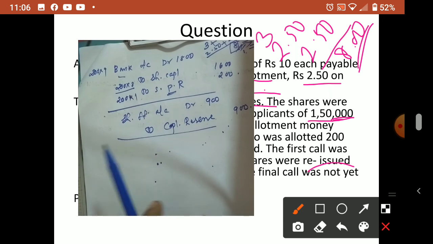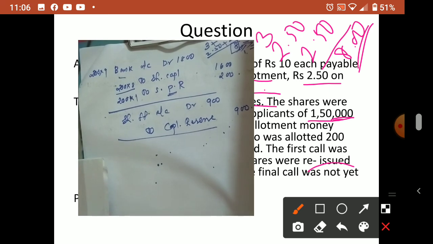What will come in the question we don't know, what adjustments and all. So you should be ready for all types of adjustments. Whatever comes, you should be able to solve. So practice more questions. This much only. This is the question on forfeiture and reissue with the oversubscription case.